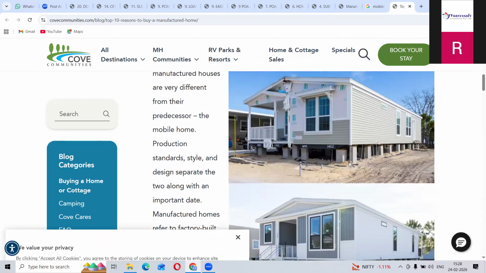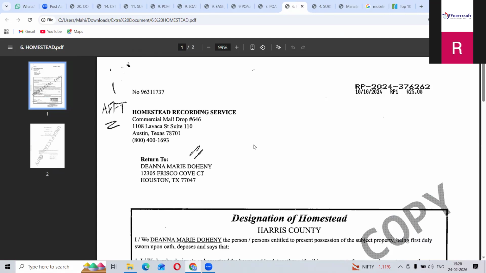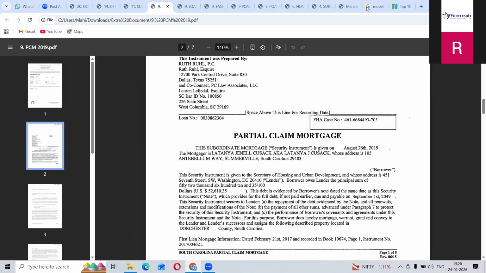See, this is a mobile home. We can transfer it from this place to another place. So we call it a mobile home.